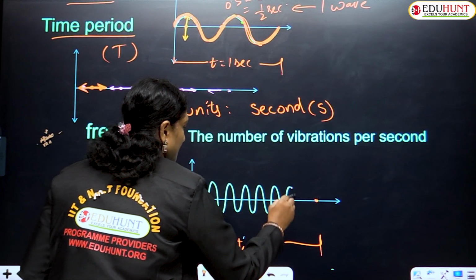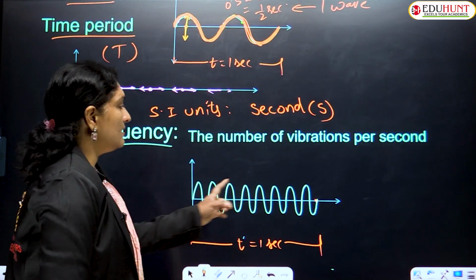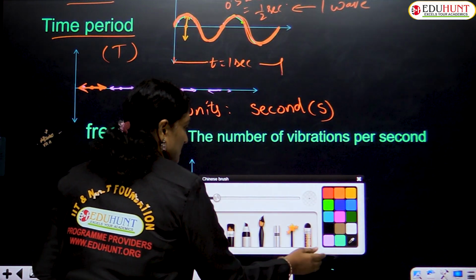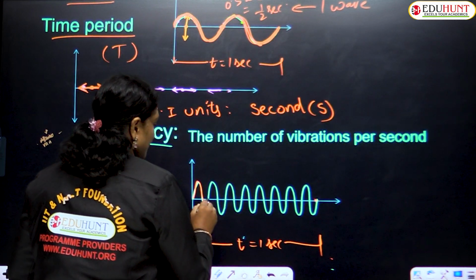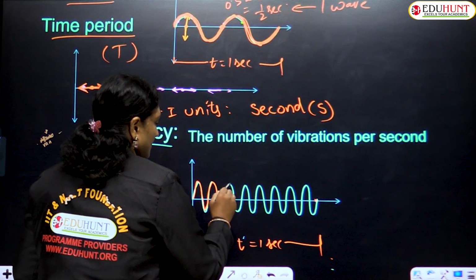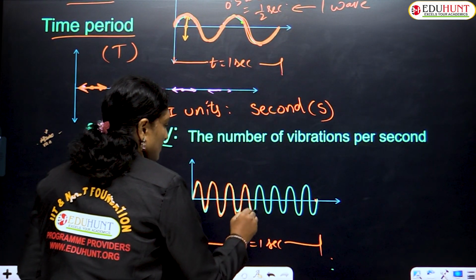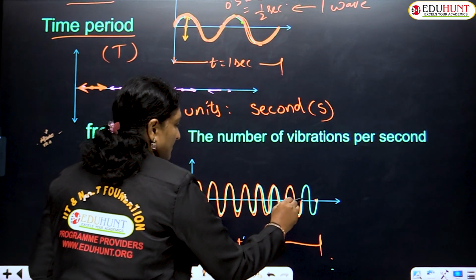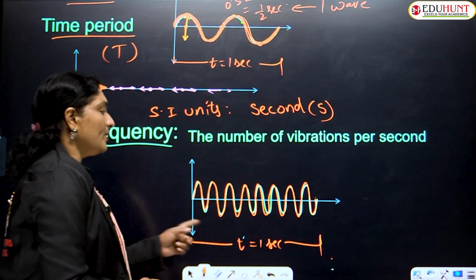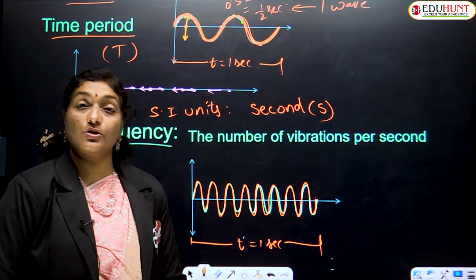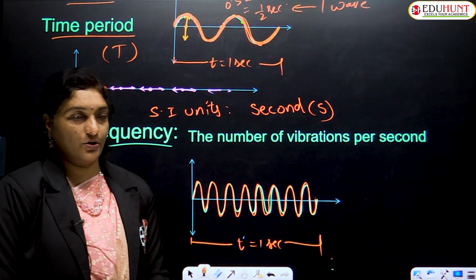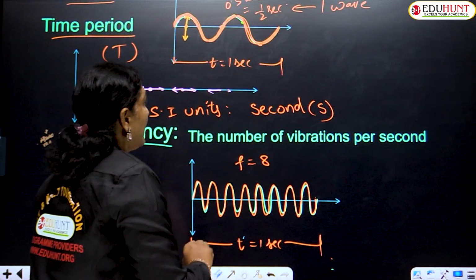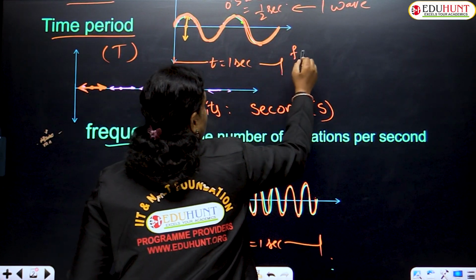Let us count: this is 1 wave, second wave, third, fourth, fifth, sixth, 7, and 8. So how many waves are produced in 1 second, children? Totally 8 waves. So in this case, the frequency is 8, whereas in the earlier case, the frequency is 2.